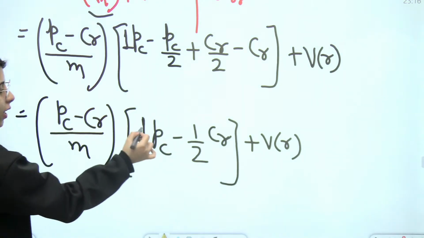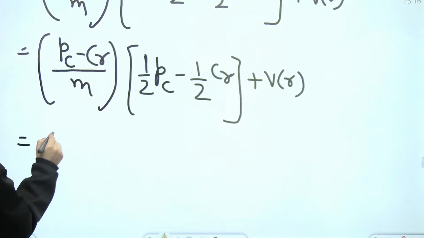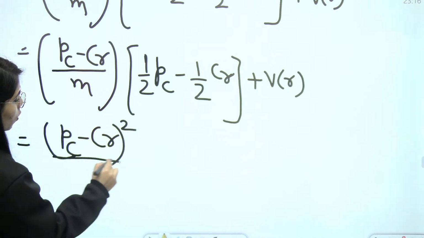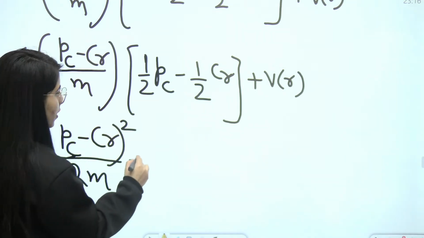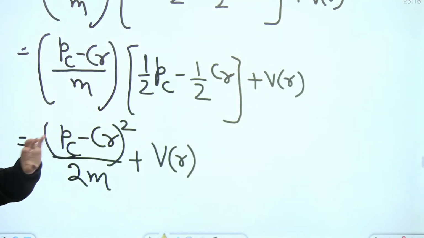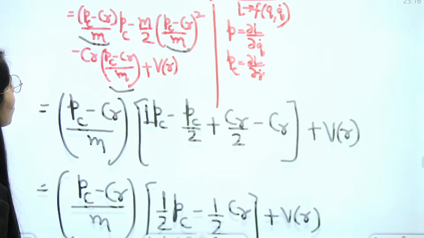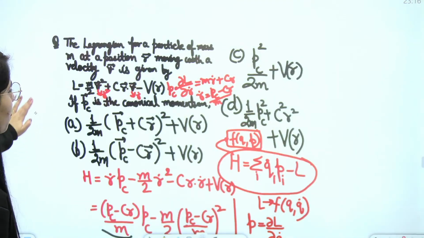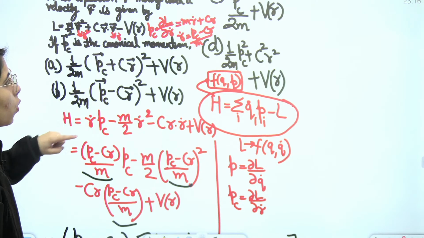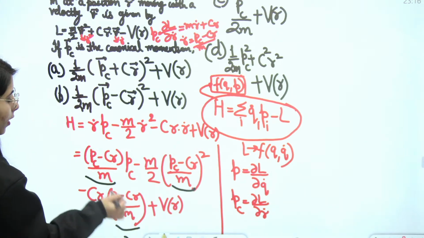So PC minus CR, you can make it a square. So you will get PC minus CR whole square upon 2M, because 2 you will take common from the second bracket, and that's gonna be your final answer. PC minus CR whole square upon 2M plus VR. Let's check it out. In any option it is present. See, PC minus CR upon 2M and PC minus CR whole square upon 2M plus VR. That is option B, and this is the correct answer.